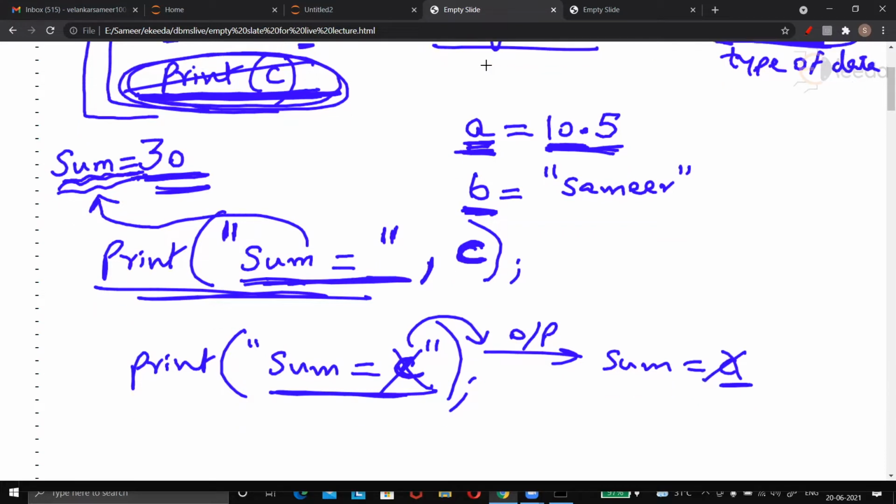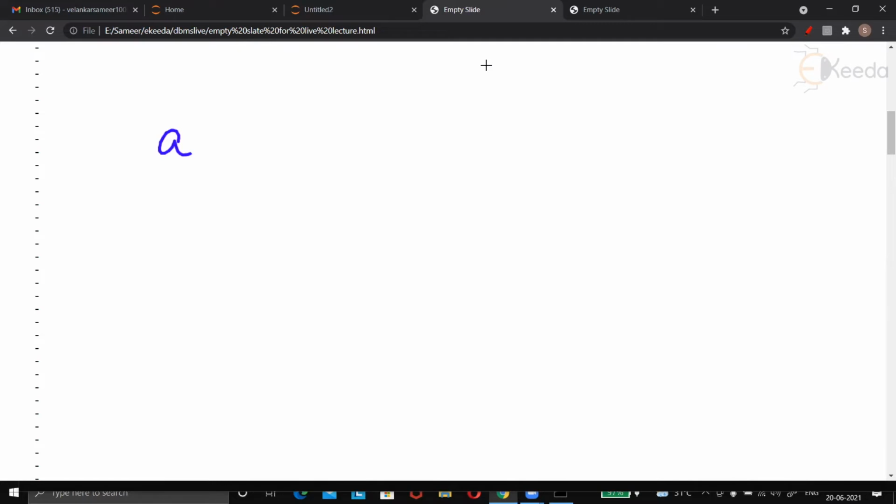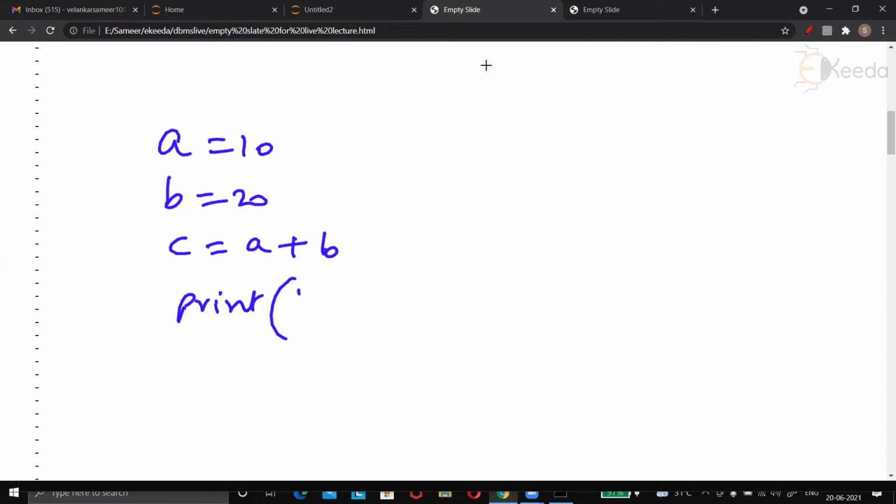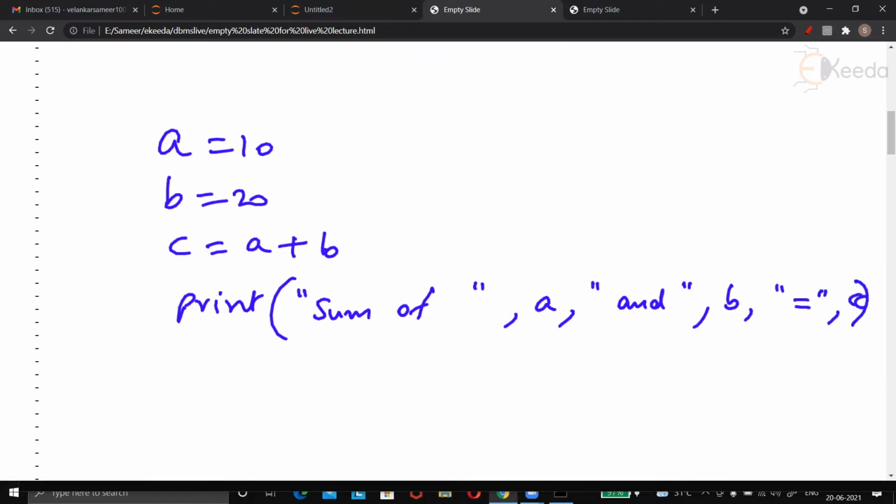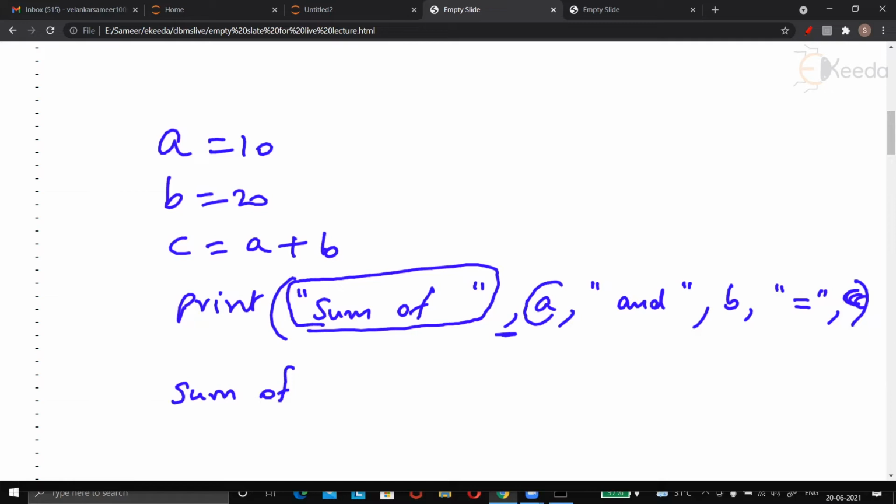So just as a revision, just see this code. Suppose I have A is equal to 10, B is equal to 20, C is equal to A plus B, and then I write a statement like this: print, sum of, quote close, comma A, comma, and, comma, B, comma, quote equal to, comma C. Now, the output of this will be: sum of, given in the quote, will be printed as it is on the screen. But then there is a comma followed by A. Look, A is not given in the quote,